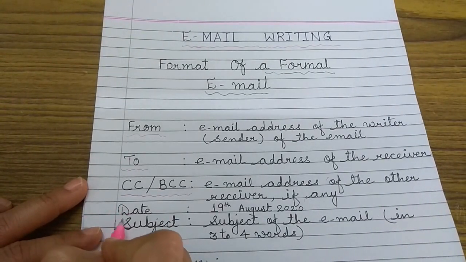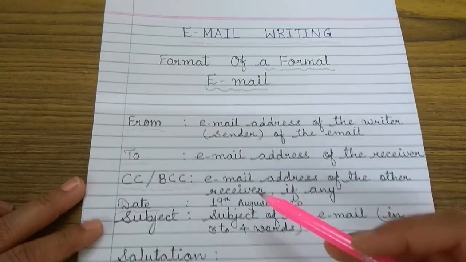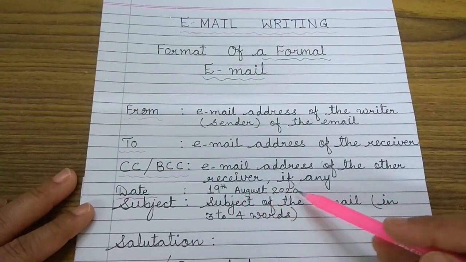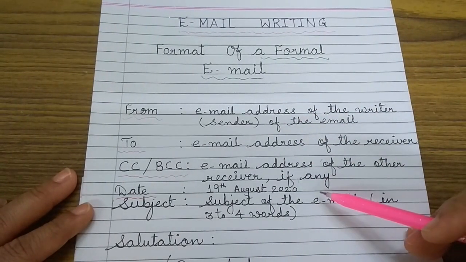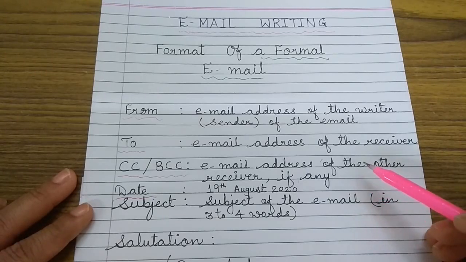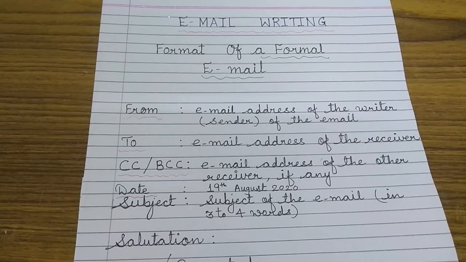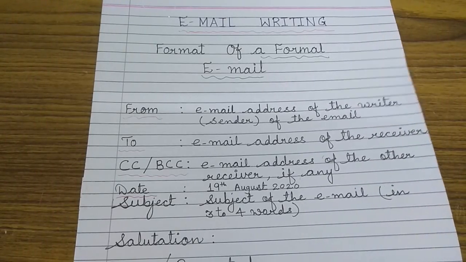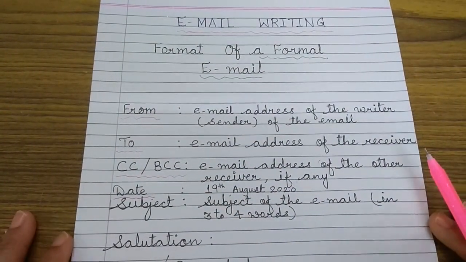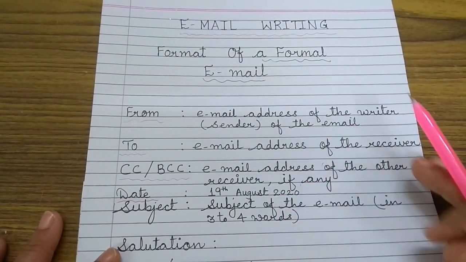Then you have to write a date. Look at this now, the format for the date. How is it given, students? The date, 19th August 2020. You do not see a full stop anywhere. Isn't it, students? 19th August 2020. You may say, when we get the email, we do not get this type of format. Automatically the date and the time come in your email. When you get it on the computer or mobile or laptop, wherever it is, the date and the time automatically come. But over here, we are mentioning it because we have the marks.